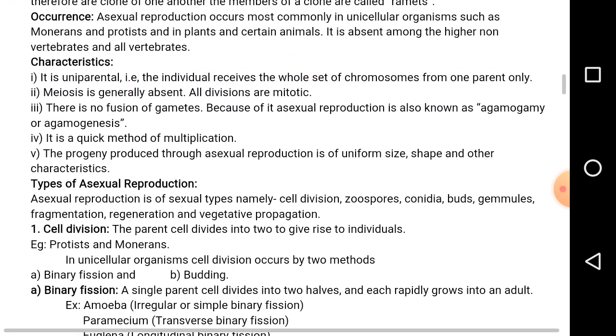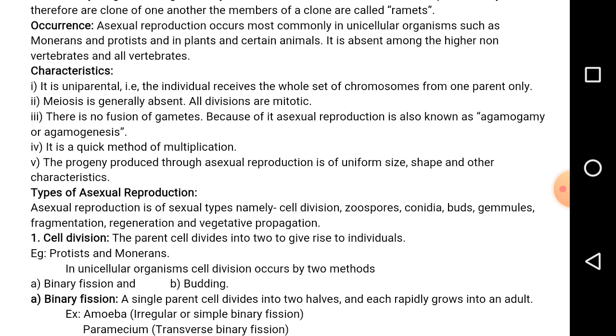So, what are the characteristics of asexual reproduction? It is always uniparental, meaning the younger ones receive the chromosomes or genes from the single parent itself. Second, asexual reproduction is carried out by mitosis, not by meiosis. Third, there is no fusion of gametes. Hence, it is also called agamogamy.